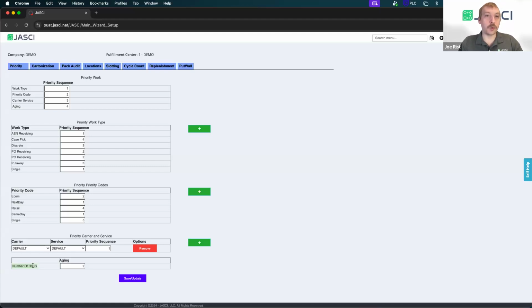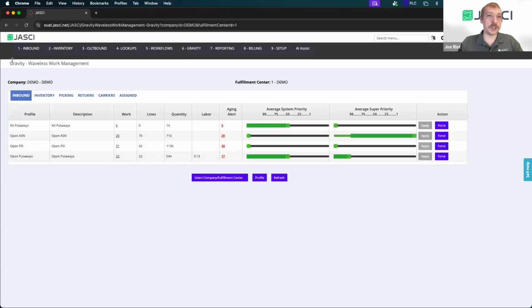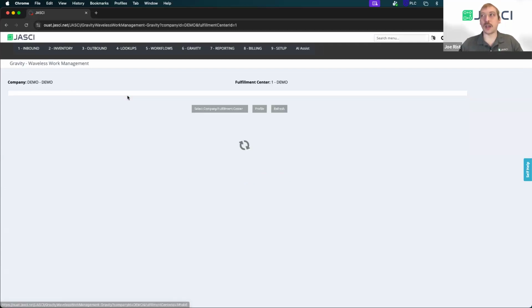Now, to assist with a waveless system-directed environment, it's nice to have these prioritization rules, but not every day is exactly the same, which is why JASCI has this patented tool called Gravity Waveless Work Management. And Gravity is basically a reporting section that also allows you to take action on the priority of the work that you're viewing. So you can see here I've created tabs for myself like inbound inventory, picking, returns, picks by carriers, and even work that is out there and is currently assigned to people.